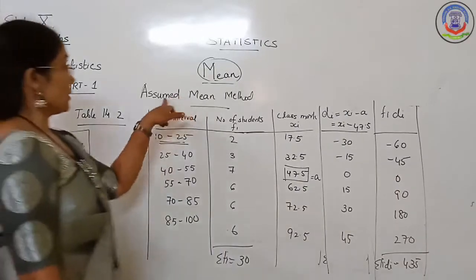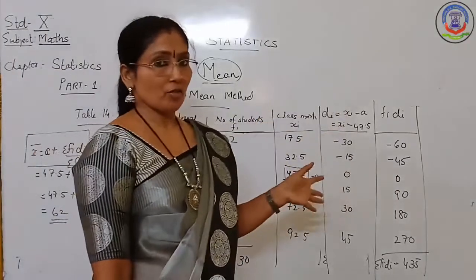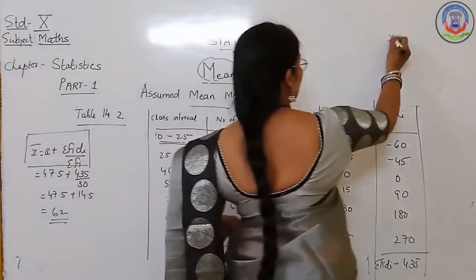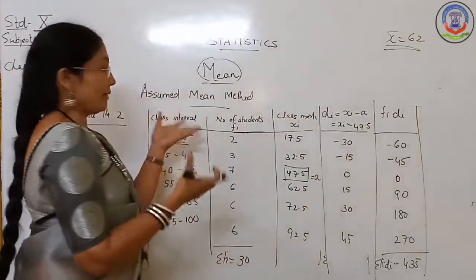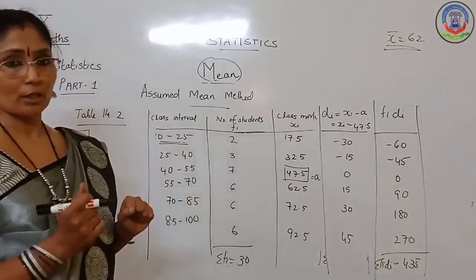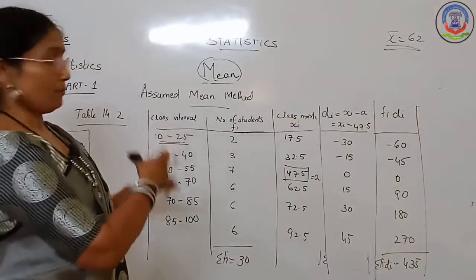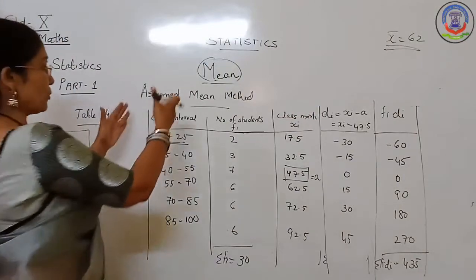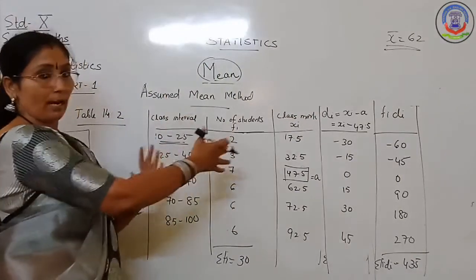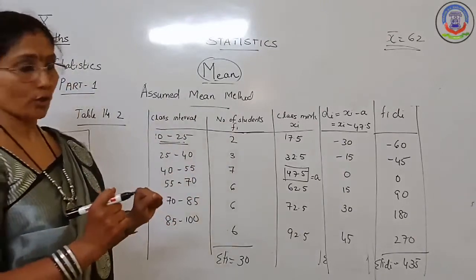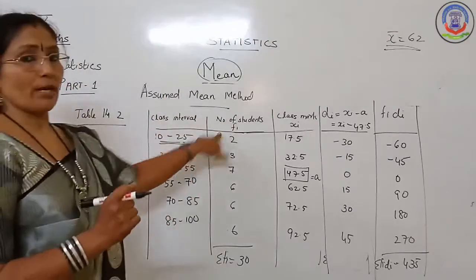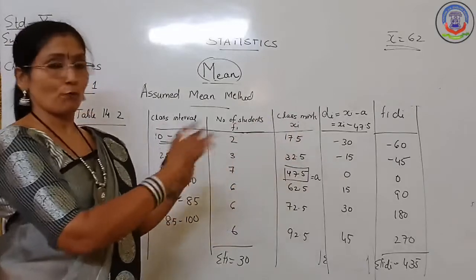Now using the other method, that means the direct method, we have already seen that x bar, you got the answer as 62 from the direct method. Now we are going to get the same answer for this assumed mean method also. So let us take the same tabular form. The class interval and number of students are the same, just for checking whether you are going to get the same answer or not. The class interval, number of students, and class mark are the same for both methods.